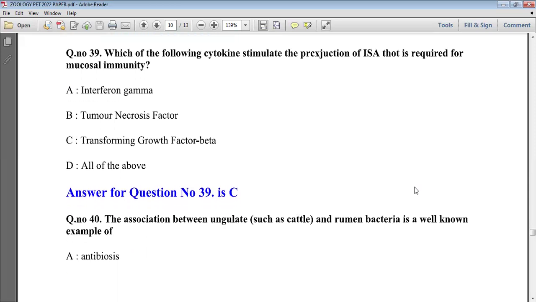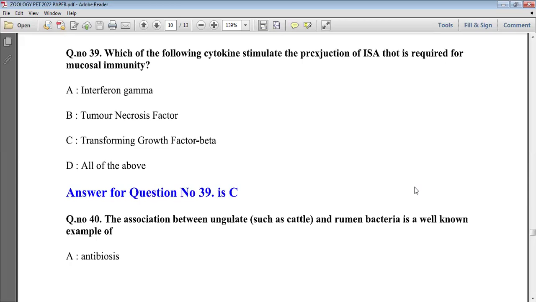Now the next question is, which of the following cytokines stimulate the class switching of IgA that is required for mucosal immunity? So see here, mucosal immunity is the study of immunity in the mucosal sites.